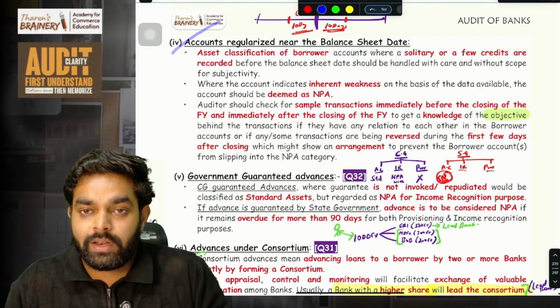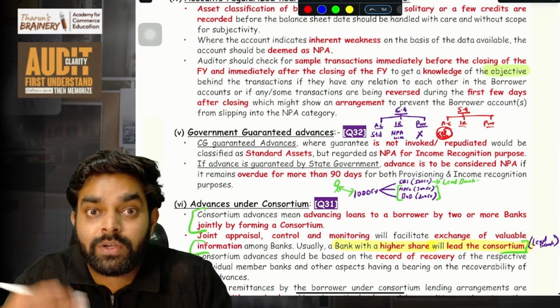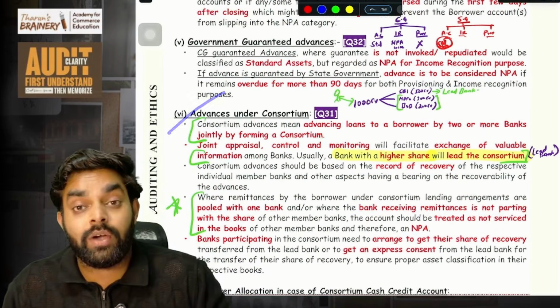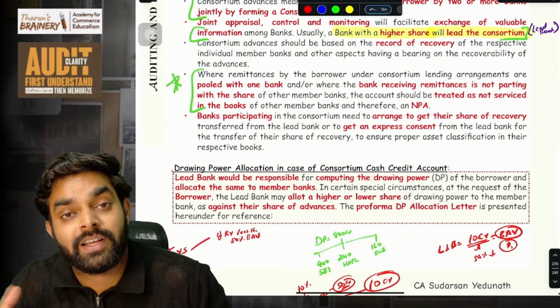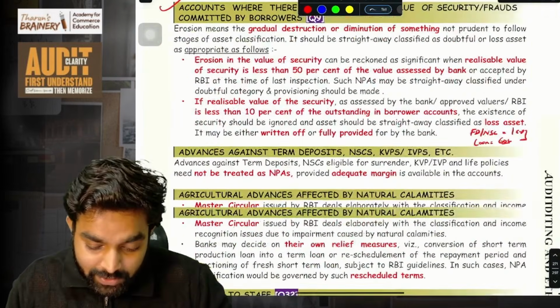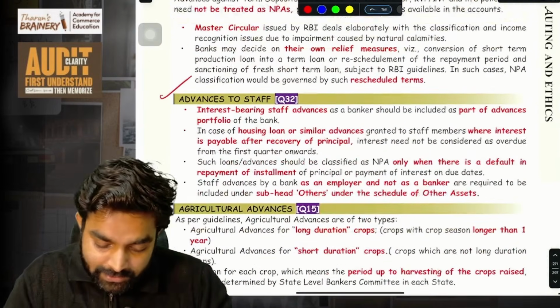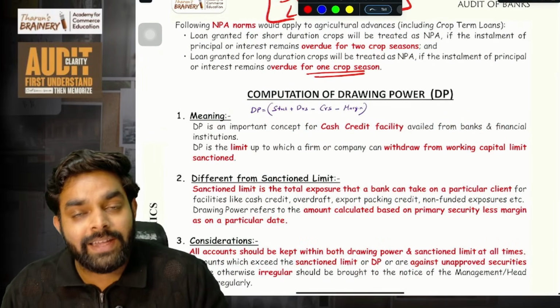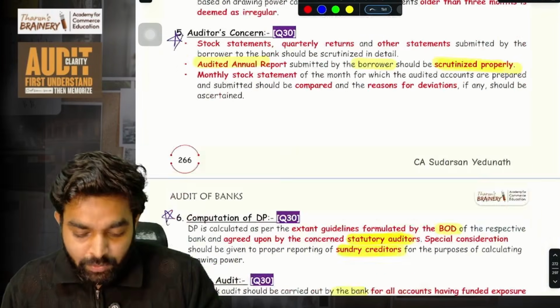Take accounts regularized near balance sheet: what it actually is and how it works in a bank, because questions are asked like that. Then what are advances under consortium, what does it mean, what is a consortium? All those things you need to understand. These are the technical areas. Then how to compute drawing power, practical calculations; we'll do them with questions, don't worry.